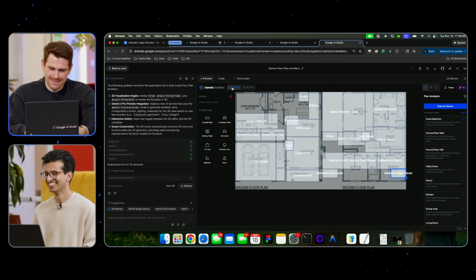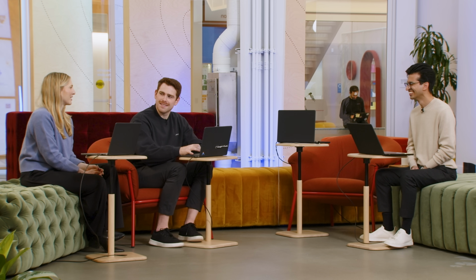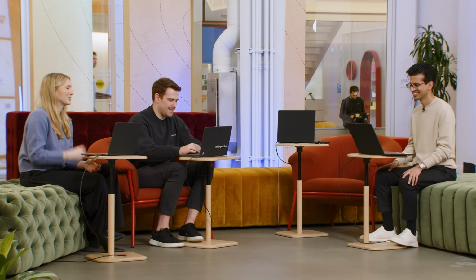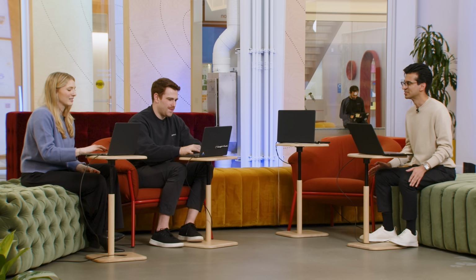I remember Amaar and I both live in New York, so we have tiny apartments with complex layouts, and I remember moving in and trying a million websites to do this. And now you can just vibe code it. You don't know which furniture to get, how it's going to fit. You have to play with the layouts, and now you can just build it, which is crazy. So cool. Kat, what's happening on your end?